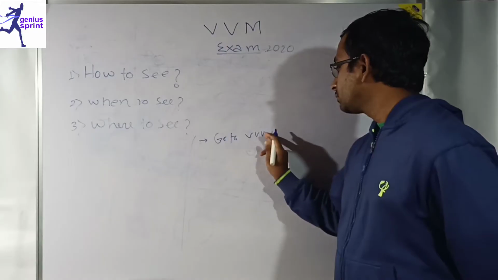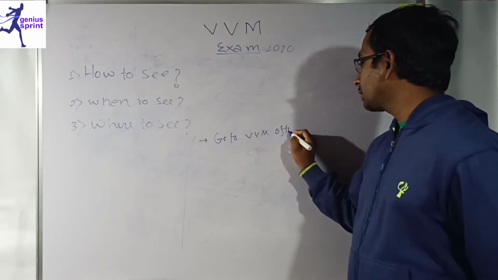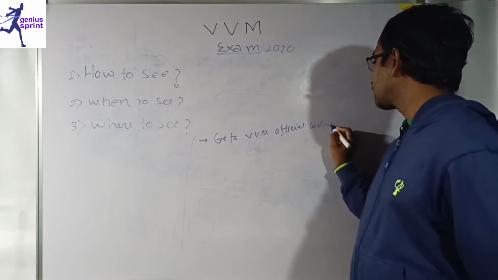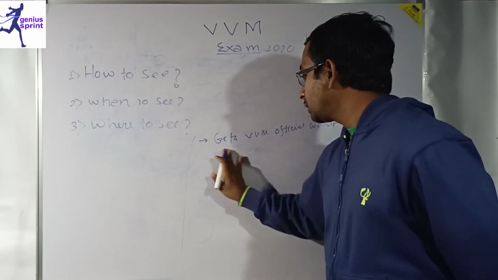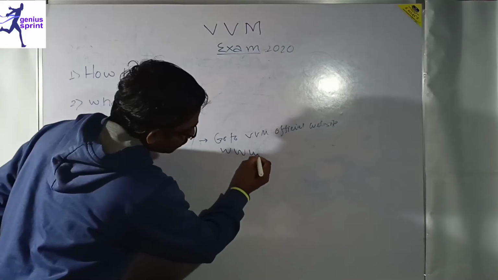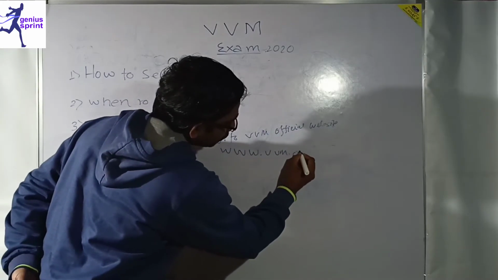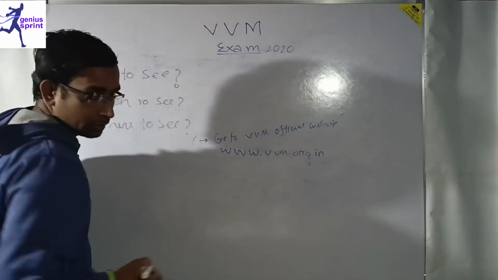First, you have to go to the BVM official website. The website is www.vvm.org.in. I am sure you are seeing these things.